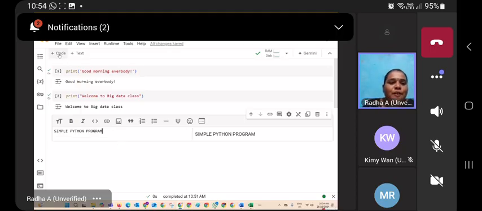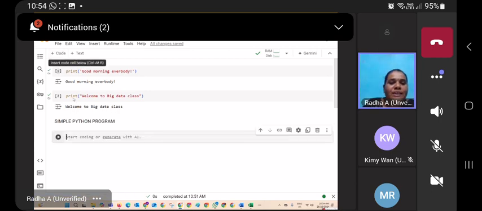Now I go for adding one more code cell. This program is especially used to display your name. For example, to display your name, read the information from the user and then display it. So I go for giving the information. Print.